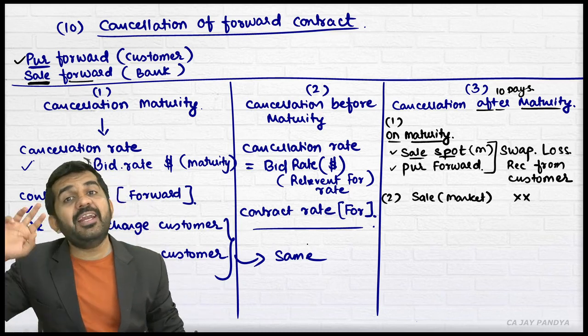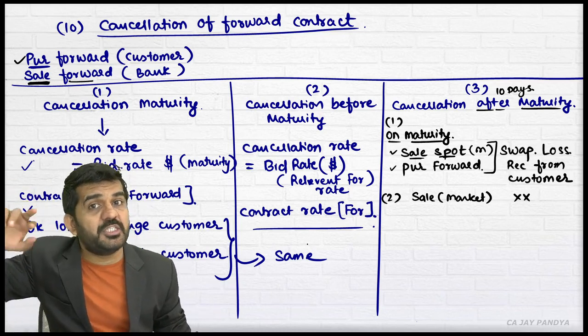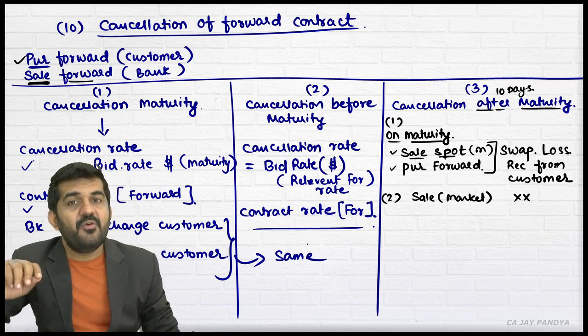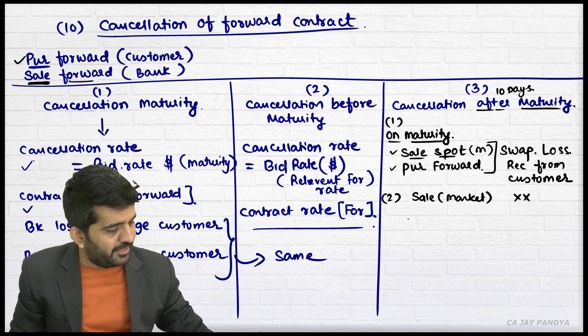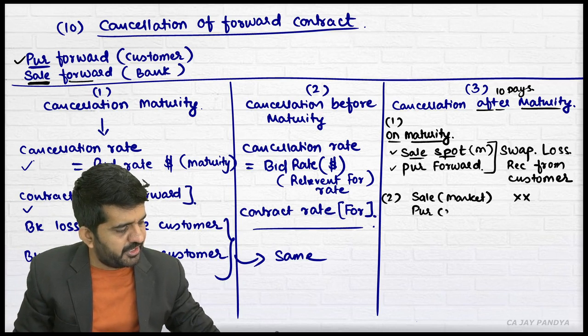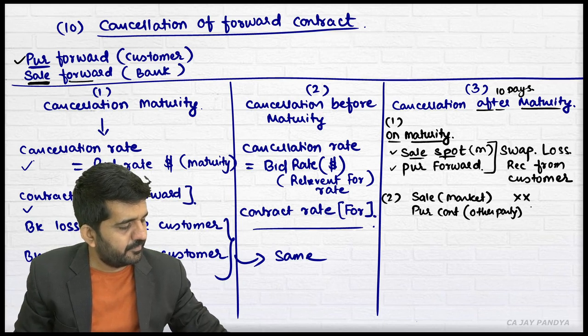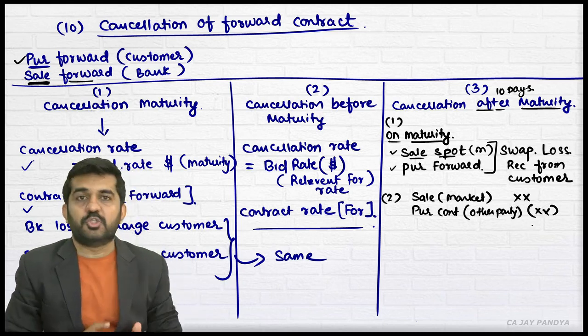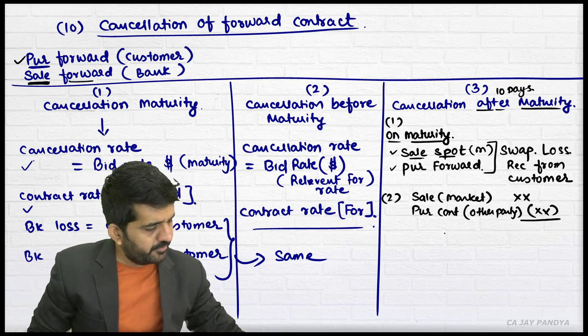I have already entered into a purchase contract with someone else where I have already paid the money. So a purchase contract with the other party. This will be my cash outflow.